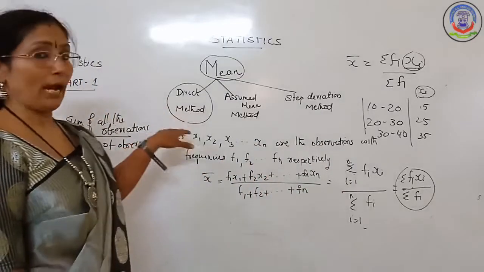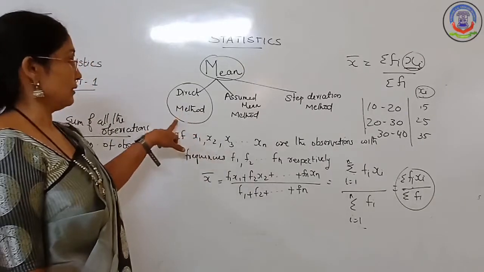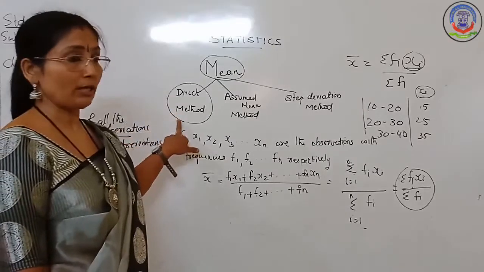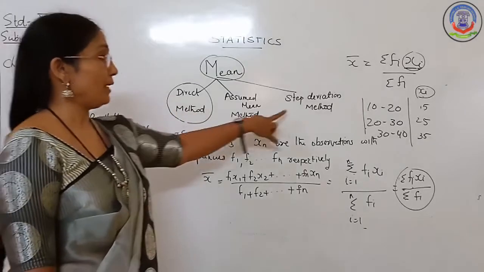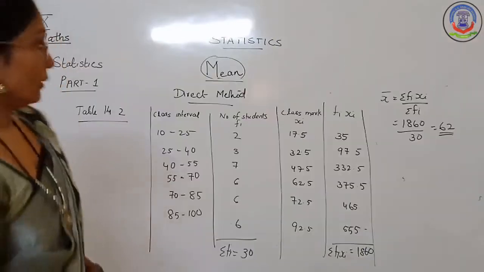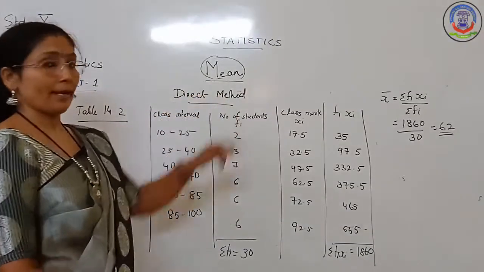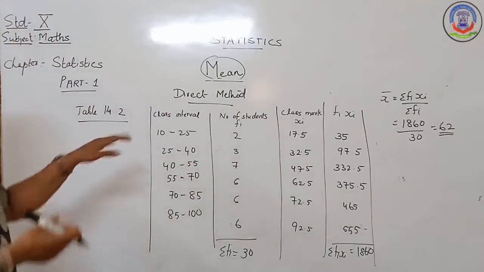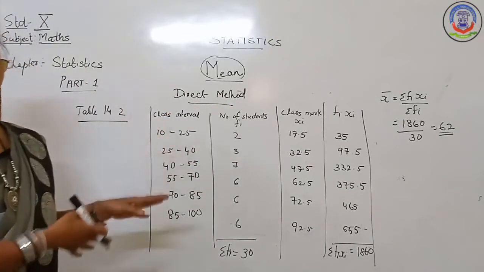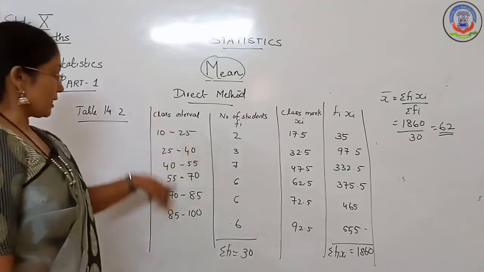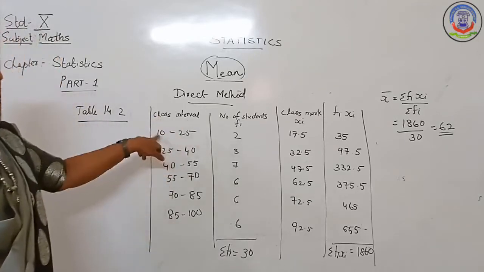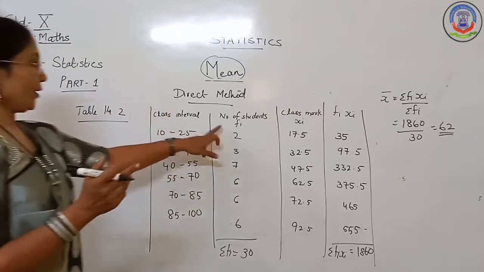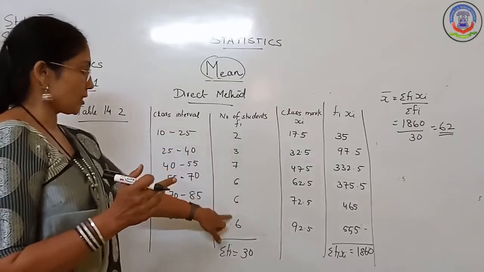Now I will show you how to do it. A grouped frequency distribution table is given. How to find the mean using the direct method, assumed mean method and the step deviation method. First, look at how to find the mean using the direct method. For that purpose, I have taken table 14.2 in your textbook as an illustration. Class intervals are given this way, 10 to 25, 25 to 40, with a difference of 15, so class size is 15. And frequencies are also given: 2, 3, 7, 6, 6, 6 like that.